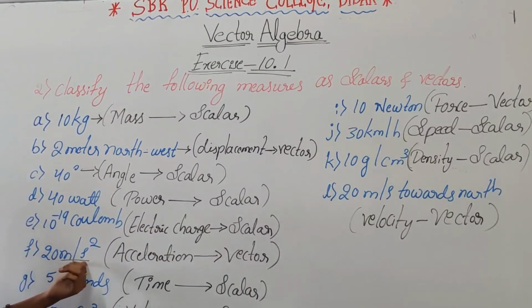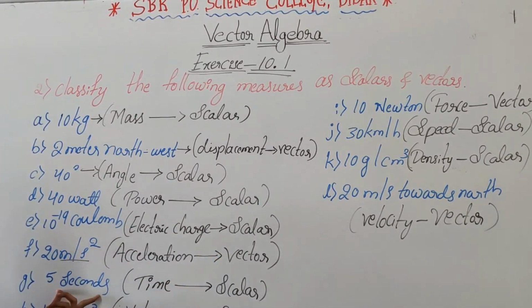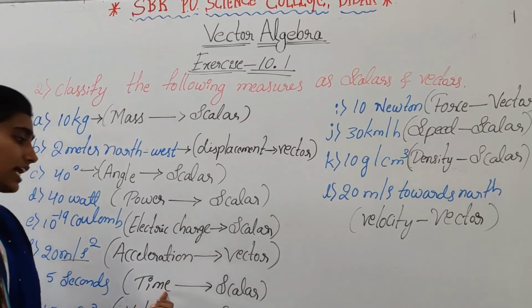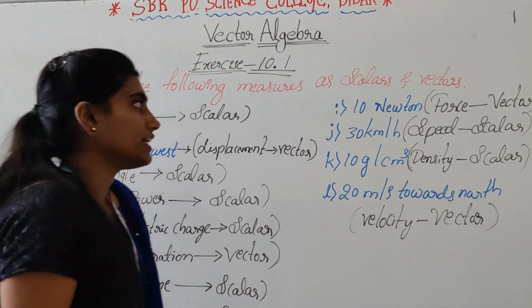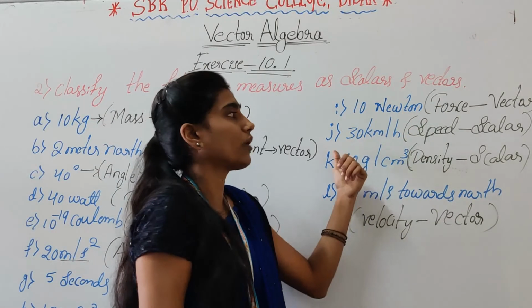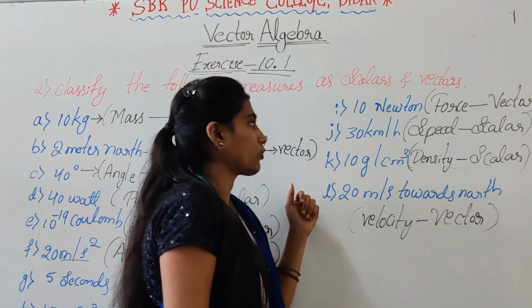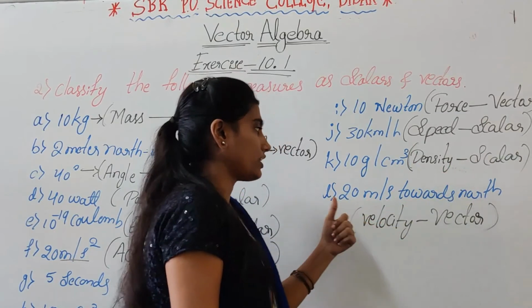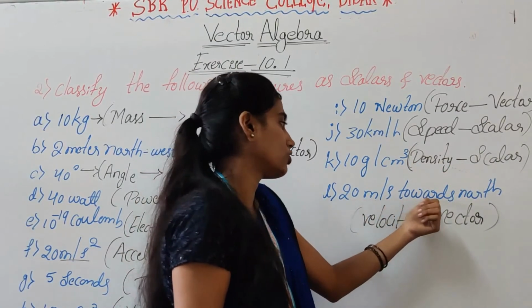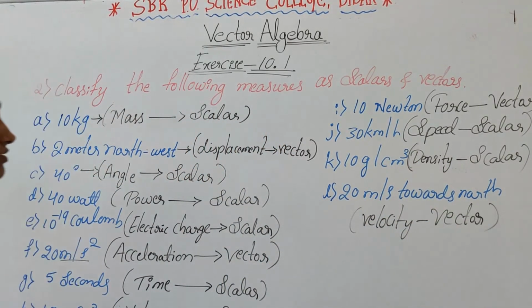Then 20 meter per second square. This is acceleration. Acceleration is a vector quantity. And next one, 5 seconds. This is time. Time is a scalar quantity. And next, 1000 cm cube. This is volume, a scalar quantity. Then 10 Newton force. Force is a vector quantity. Then 30 km per hour. This is speed. Speed is a scalar quantity. Then 10 gram per cm cube. This is density. Density is a scalar quantity. And 20 meter per second towards north. This is velocity. Velocity is a vector quantity. Right. Then next.